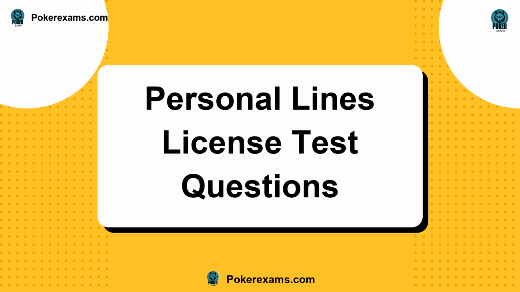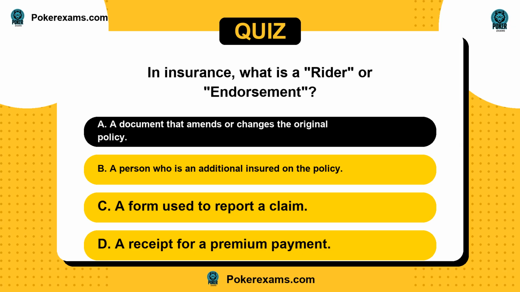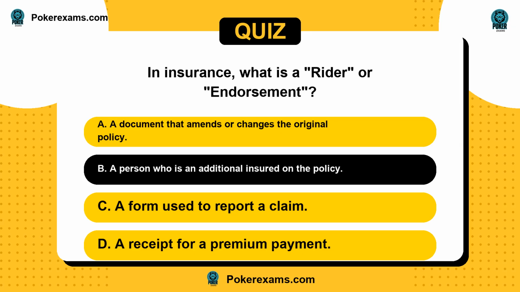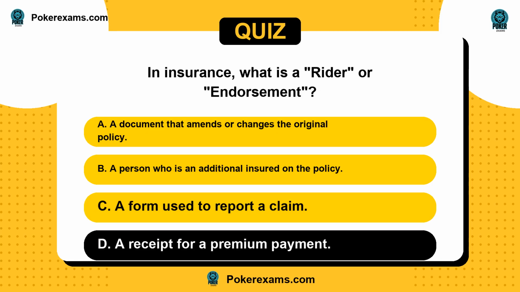Welcome to the quiz. In insurance, what is a rider or endorsement? Is it A, a document that amends or changes the original policy? Or B, a person who is an additional insured on the policy? C, a form used to report a claim? Or D, a receipt for a premium payment?